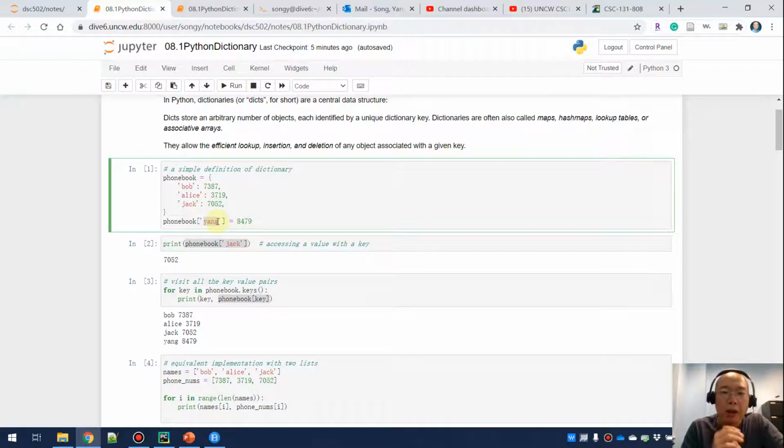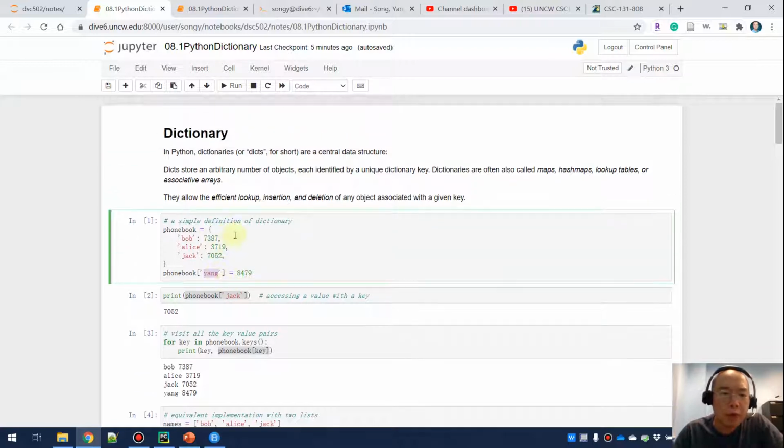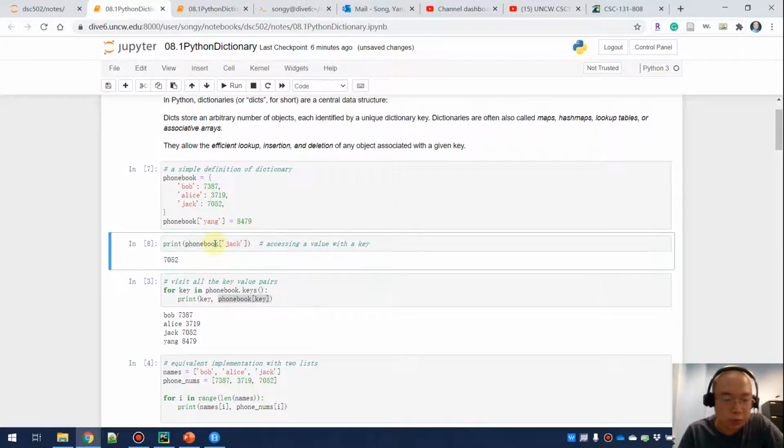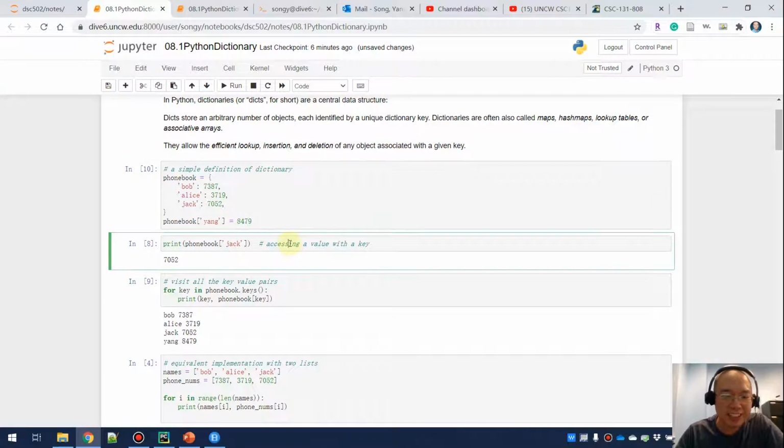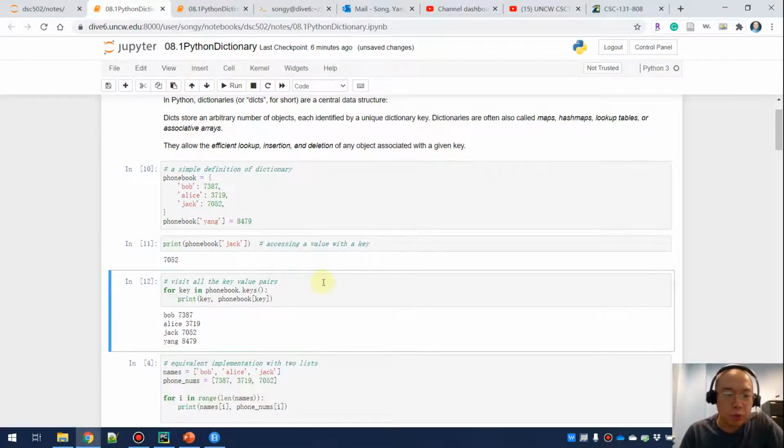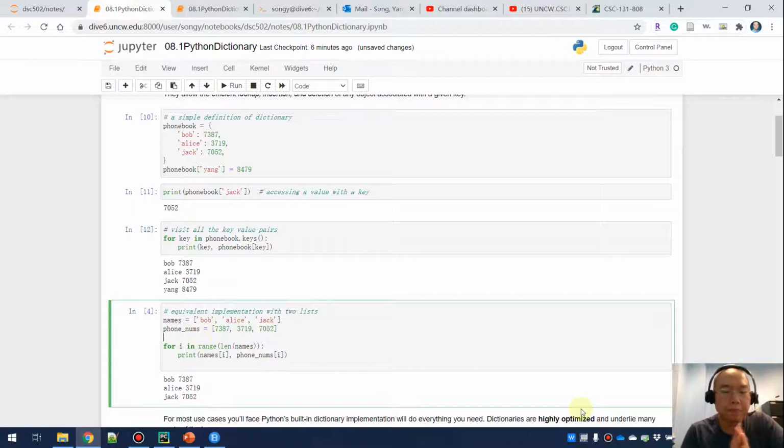In a Python dictionary, the items are not ordered. Well, I want to run this code once, and then run this one, and this one. It gives me the same thing. Okay, let me run this again. If you want to run this several times, sometimes you may find that the items are in different sequences. That's possible. Okay, and then let's move on.